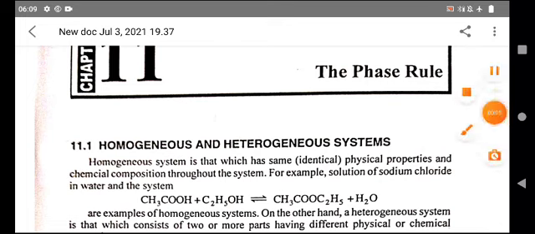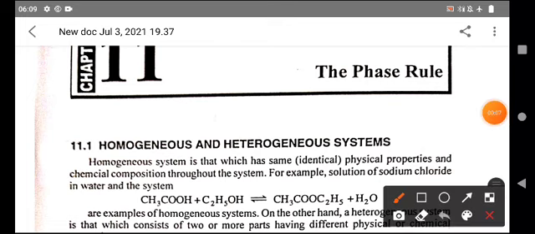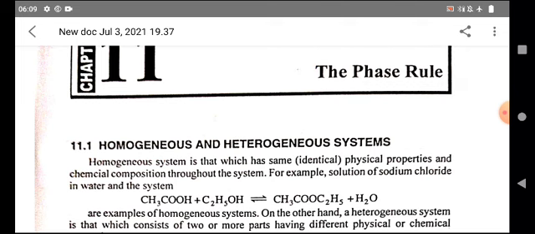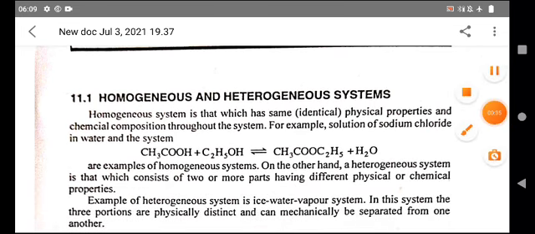Today our lesson is the phase rule. Today I want to briefly explain the types of system, similarly the equation of phase rule, and also the terms involved in the equation of phase rule. So let us start with types of system.